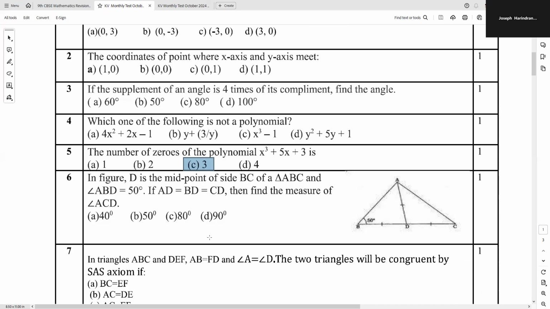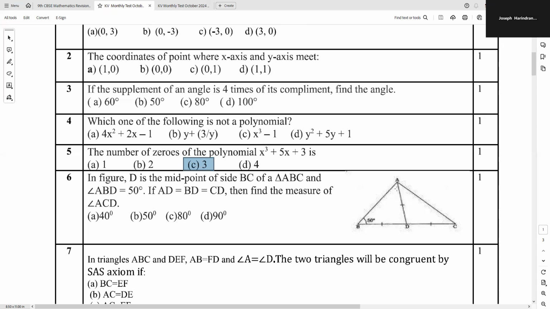Sixth question. This is rather a geometry problem. So it is the measure of angle ACD they are asking. Here they are given that AD is equal to BD is equal to CD.